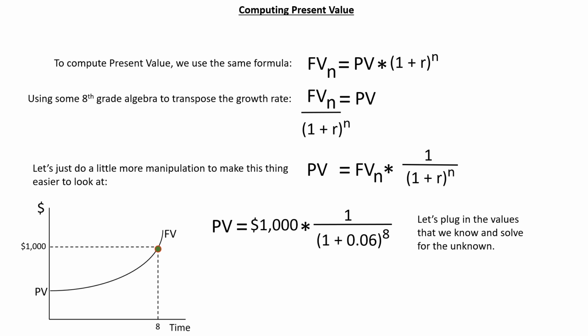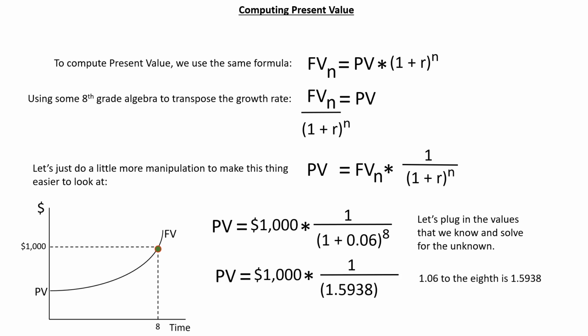Okay, so now let's do the problem. We'll start by plugging in the values that we know into our present value template, and then solve for the unknown. Take a moment to make sure you understand where these numbers come from. Pause the video if you need to. The 1,000 is the amount that you will receive in the future. The 6 represents the rate of inflation, and the 8 is the number of discounting periods.